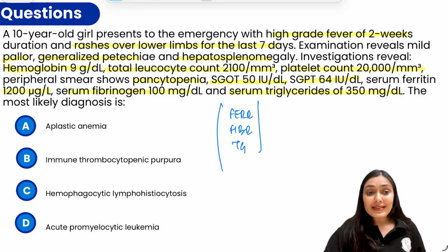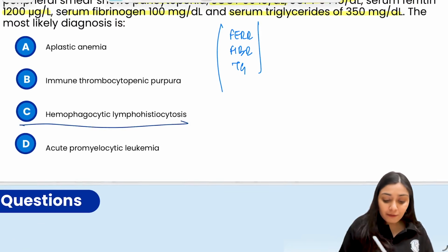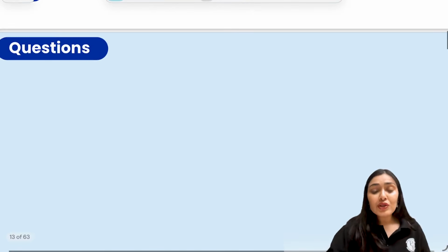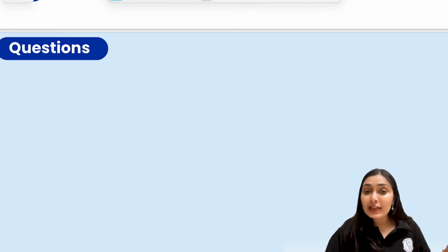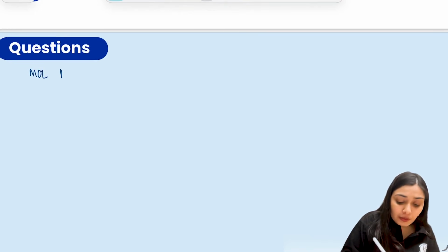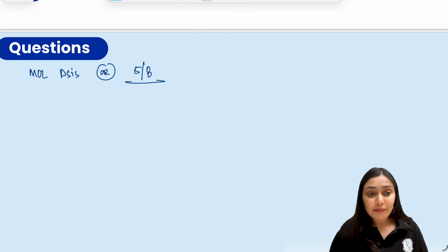So if you look at this condition, the examiner is telling you a very straightforward feature. This is classical HLH, that is hemophagocytic lymphohistiocytosis. So what is the criteria for HLH? For HLH, you either need the molecular diagnosis or at least 5 out of 8 of the clinical and lab parameters.